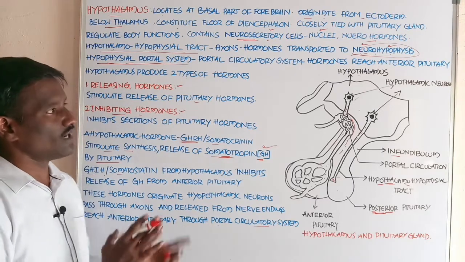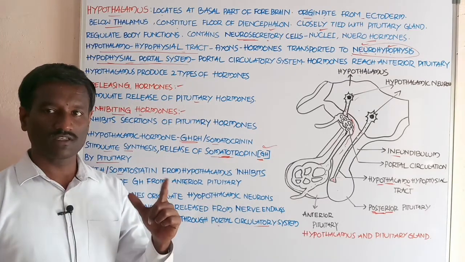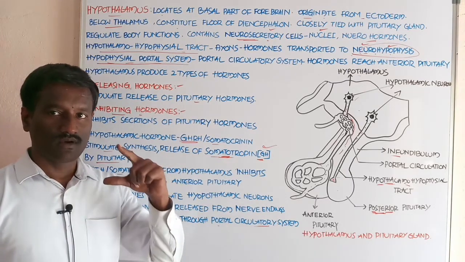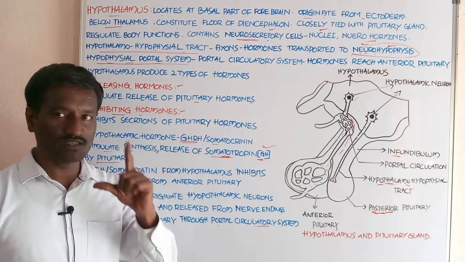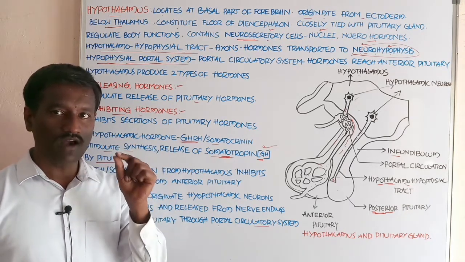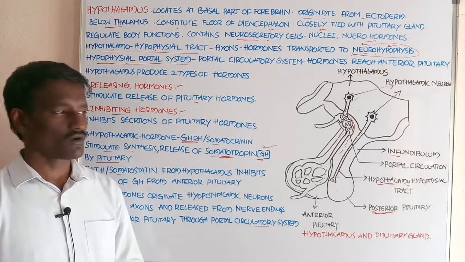In this way, the hypothalamus controls the entire endocrine system present in the body of human beings.